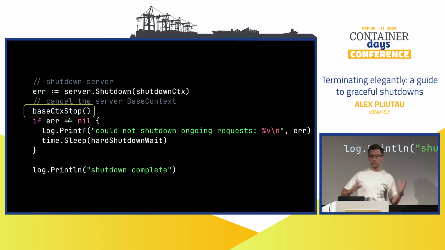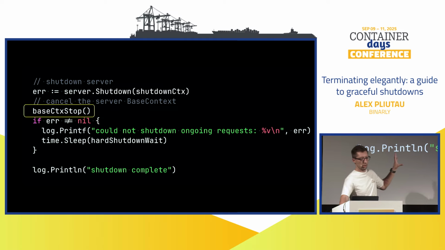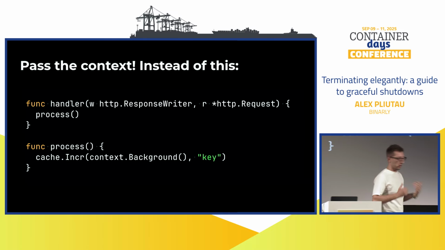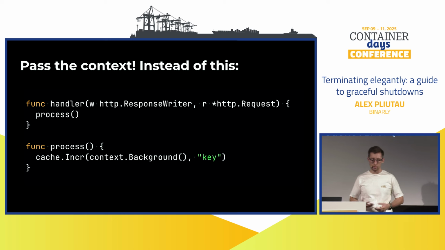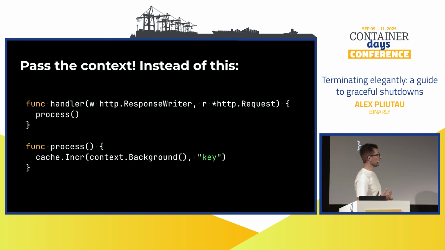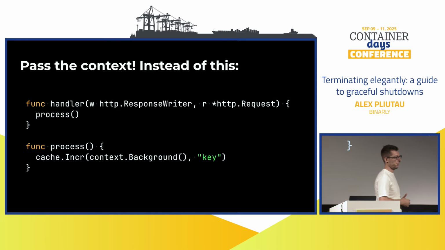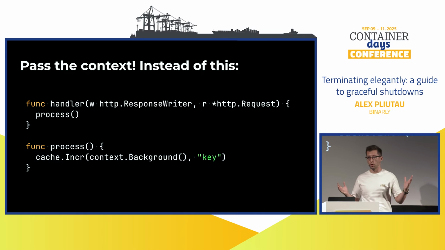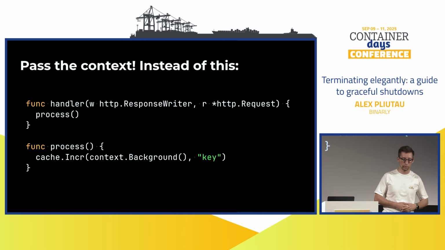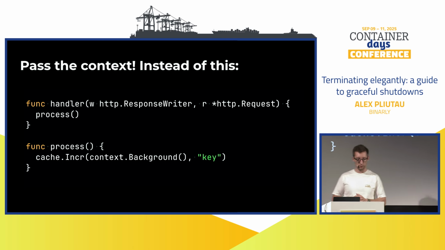Obviously, this cancellation of the context will only work if your program is context aware, right? If all the handlers actually respect context and act on such errors like cancellation. So instead of doing something like that, where let's say you have a request handler that takes the request, that maybe calls a process function, then the process function calls cache.Increment. If the request is being cancelled in this case, this process function will know about that, right? It will just still march and do its work, and who knows how long it takes. A real function can be much longer. And cache.Increment also won't know about that because it uses context.Background.